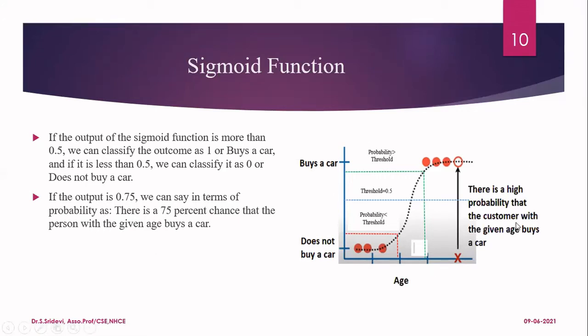So once I get this particular curve, if I give you the output is 0.75 from the model, what is the meaning of that? We are saying everything in terms of the probability only. So the meaning of 0.75 as output from the sigmoid function is there is a 75% chance that the person with a given age will buy a car. Now, you have a 25% chance that he is not going to buy a car also. Okay, so here the outcome is purely based upon the probability.